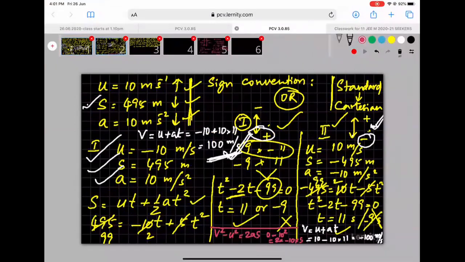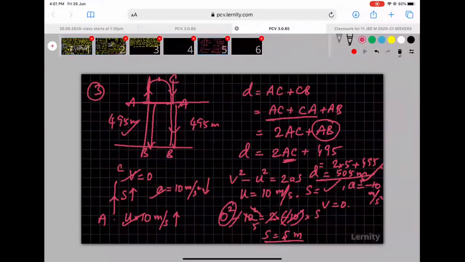Second one, second screen. Third screen. I'll try to post these screens on the classwork today. Google Classroom, don't worry.